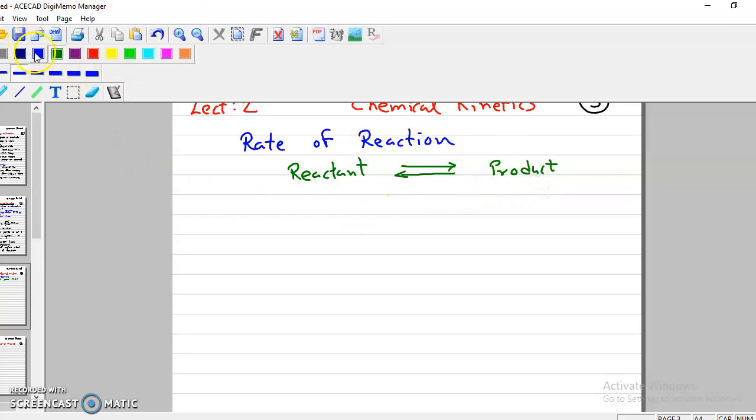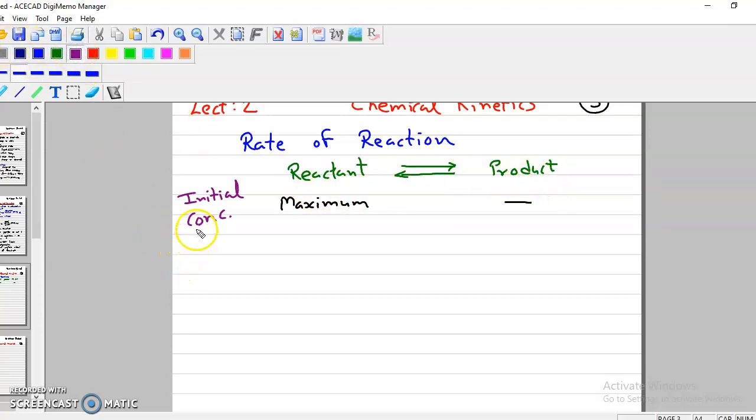If we consider the initial condition, the initial concentration of reactant is always maximum, because we start with reactant. What will be the amount of product in the beginning? Nothing. Don't say minimum, it is 0, so we don't write anything on the right hand side.